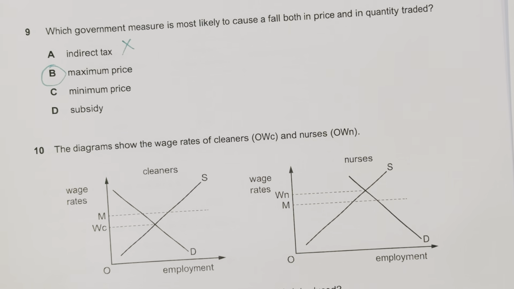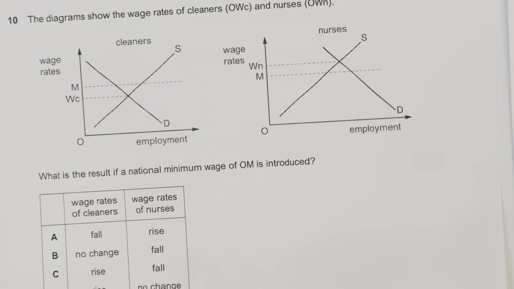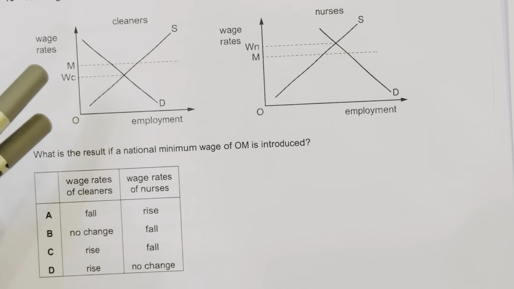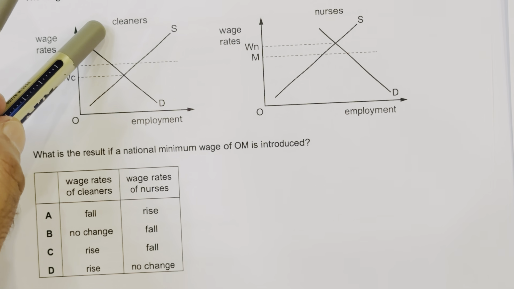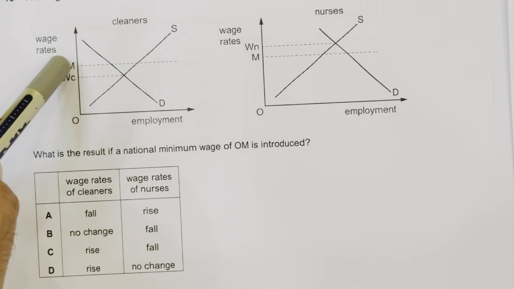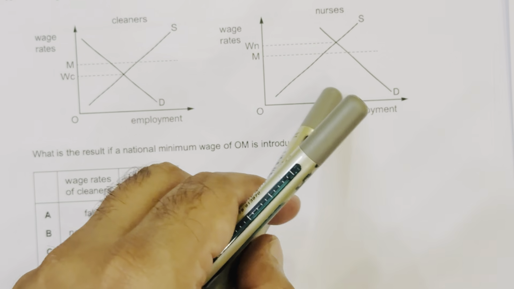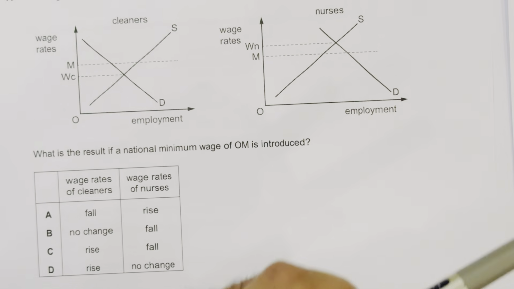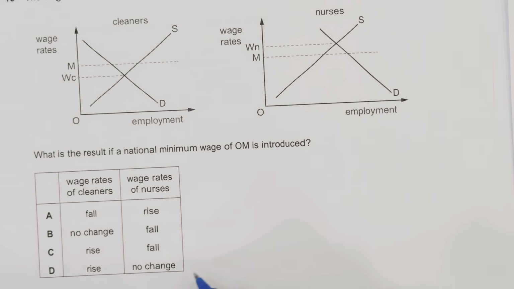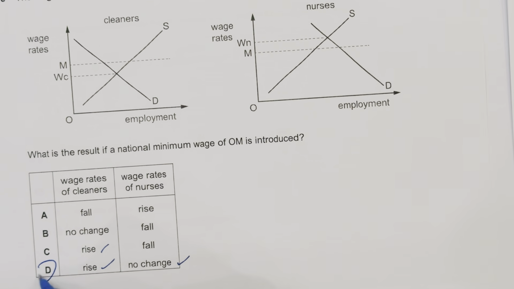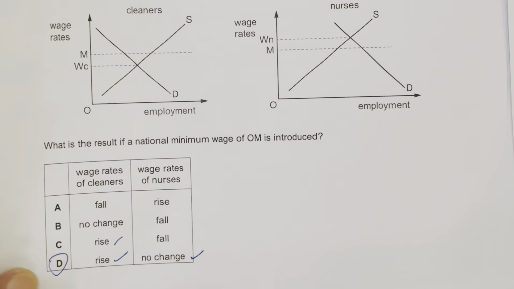What is the result if a national minimum wage is introduced? We can see that if a minimum wage is introduced, cleaners will benefit because their wage would increase to higher than the equilibrium, and nurses would not be affected by the minimum wage because they are already getting more salary than the minimum wage. So there will be no change for the nurses and the wage rate would rise for the cleaners. So option number D carries both the right options. This was a very good question.